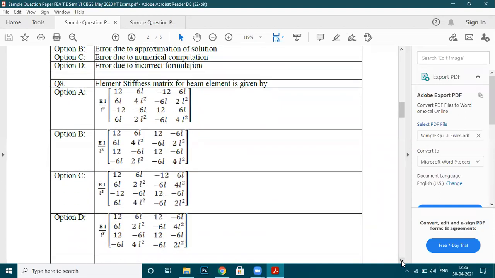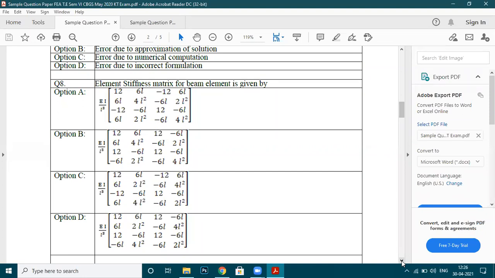Option number D. Now see this, element stiffness matrix for beam element. If you talk about the element stiffness matrix for a bar element, that is for a truss element, more specifically for a truss element, it is AE by L times the matrix L square, LM, LM, M square. See, that was a matrix, right? But if you talk about the element stiffness matrix for a beam element, you can see these four options. Let me know which option is correct.